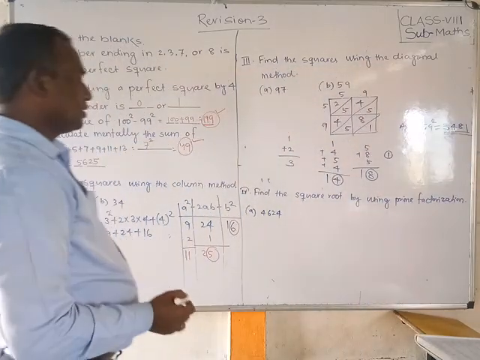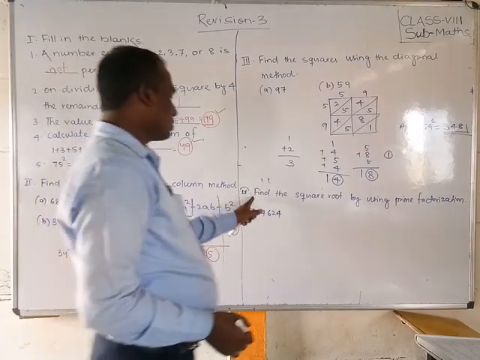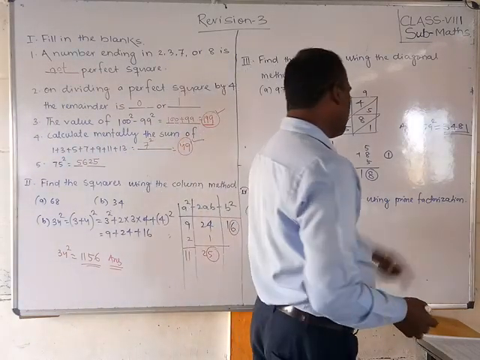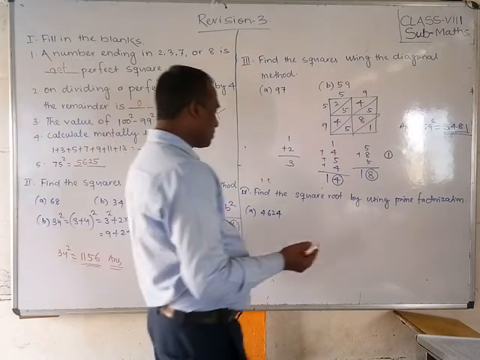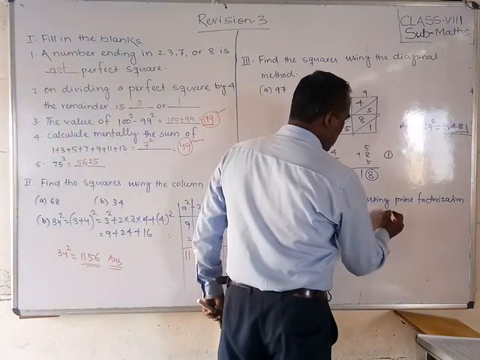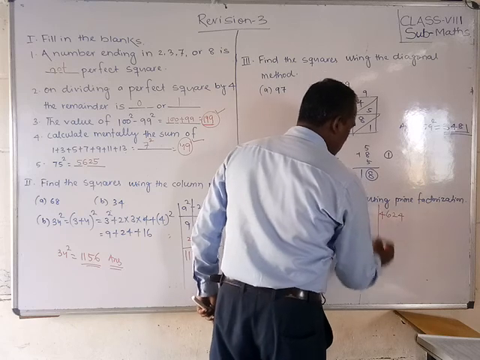Okay, students. Next, students, it has given the fourth bit. Find the square root by using the prime factorization method. Prime factorization you have to do, students. So roughly, first of all, what you have to do, students? Write here 4, 6, 2, 4.